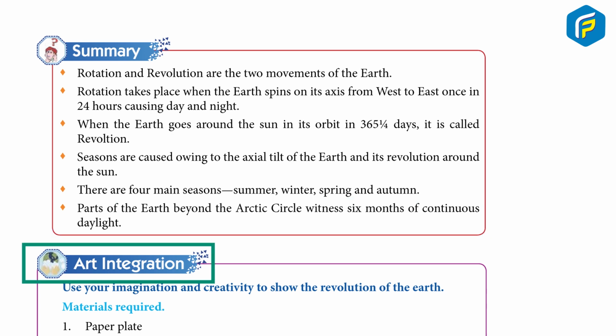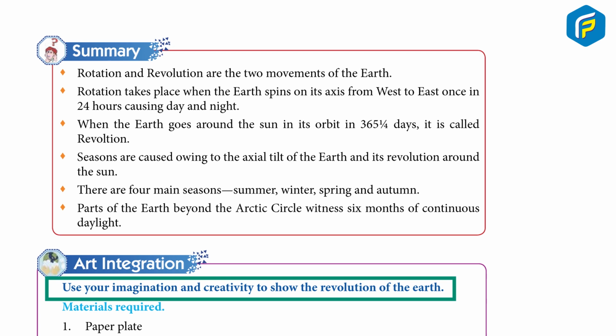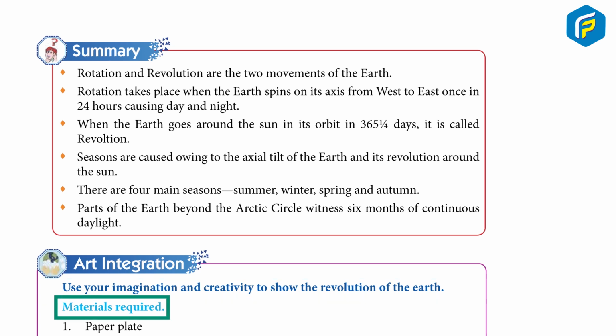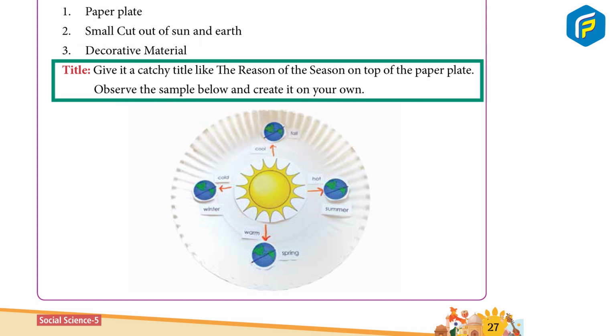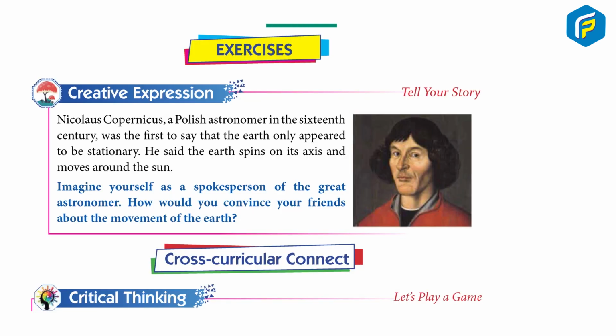Art integration. Use your imagination and creativity to show the revolution of the Earth. Materials required: 1. Paper plate. 2. Small cut out of sun and earth. 3. Decorative material. Title. Give it a catchy title like the reason of the season on top of the paper plate. Observe the sample below and create it on your own.